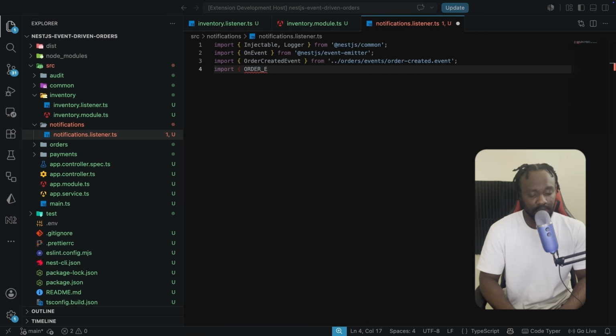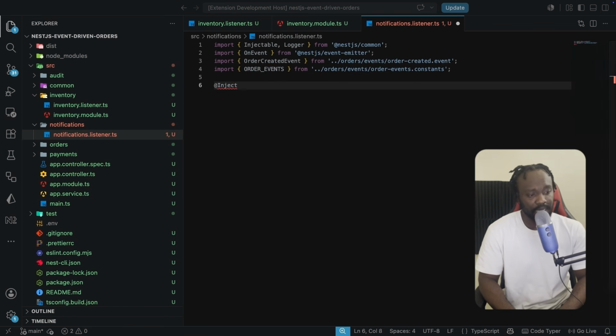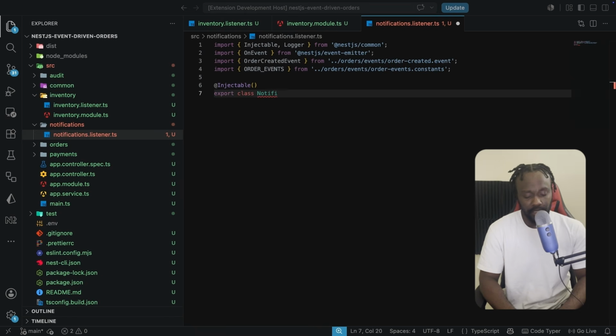And let's have our class that we're going to mark as injectable. Actually, we need to bring in the order events. Yes, this will come in from our constants. So after this, we can finally go on to mark the class as injectable. So I'm going to come here, have the Injectable, and export the class NotificationsListener. In this class, we are also going to do some logs.